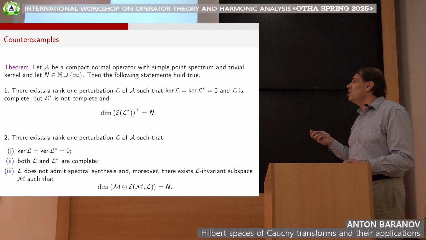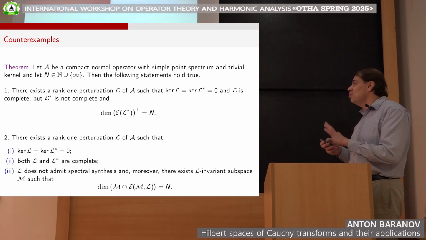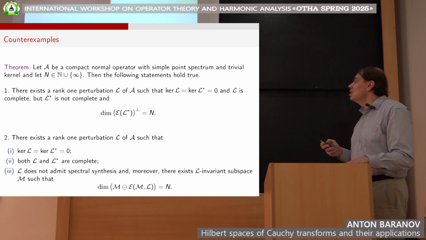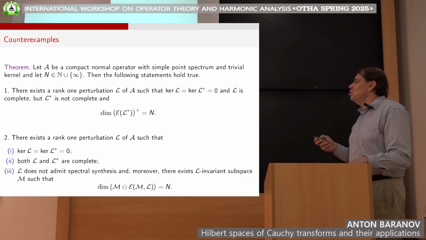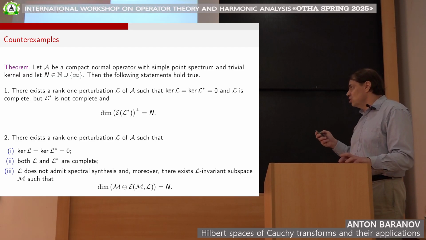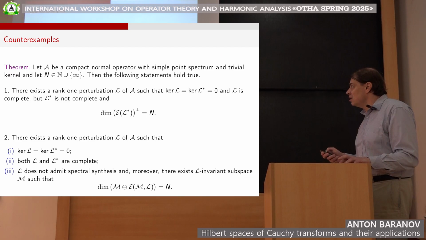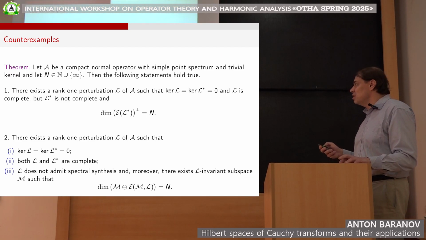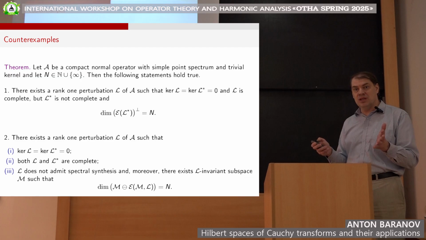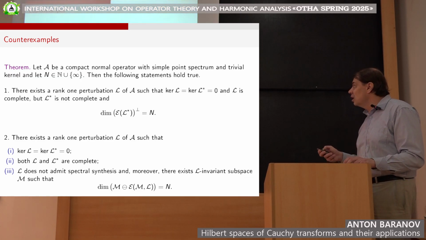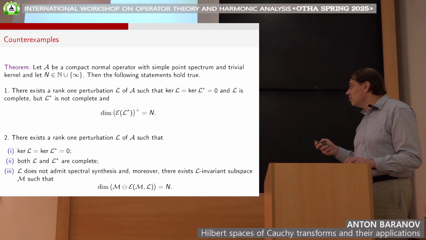For any compact normal operator, without any restrictions, we can find a rank 1 perturbation that is not complete itself. We can find a rank 1 perturbation such that L itself has a complete set of eigenvectors, but its adjoint does not, and the defect of the closed linear span of eigenvectors and root vectors, E of L, is N.